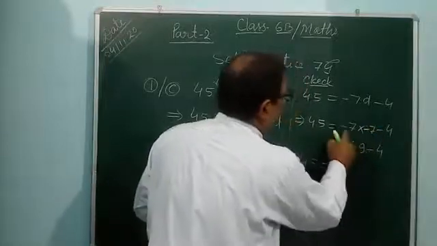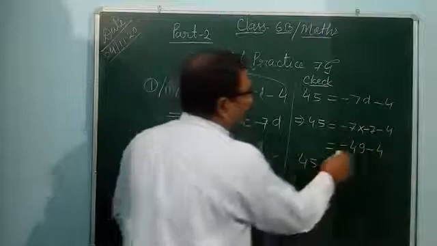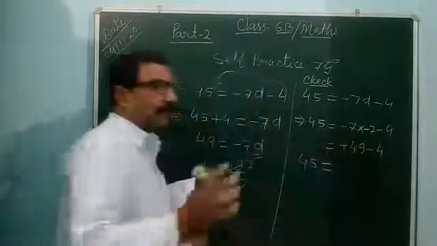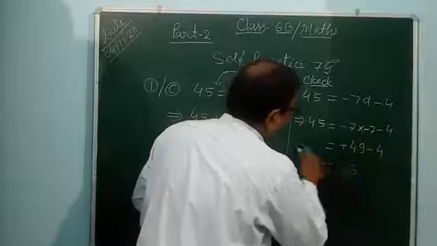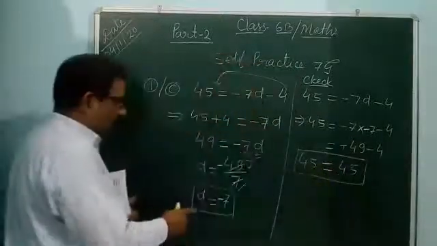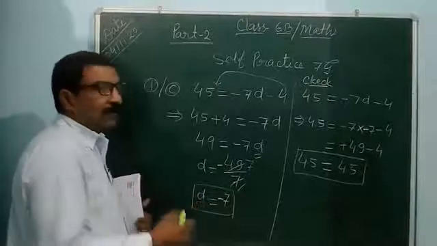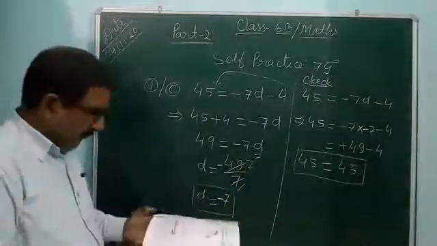So it will come minus 7 multiplied by minus 7. It will come plus 49, because minus and minus will be plus. So 49 minus 4 it will come 45. So the left side also, 45 is equal to 45. So it means D is equal to minus 7. It is the correct solution of the equation. Like that you can solve.